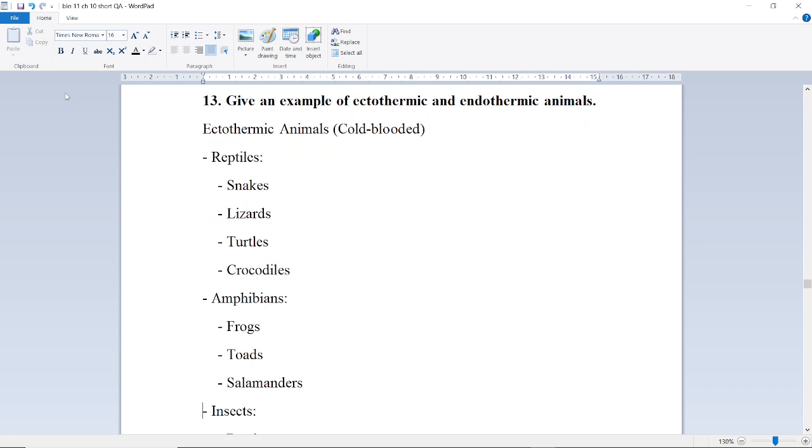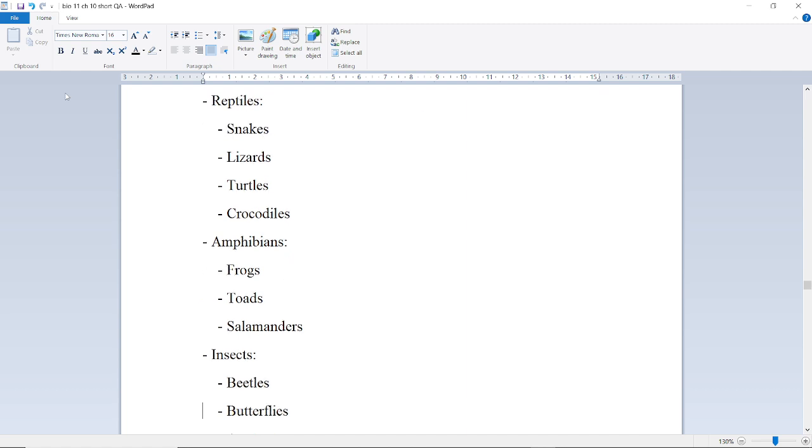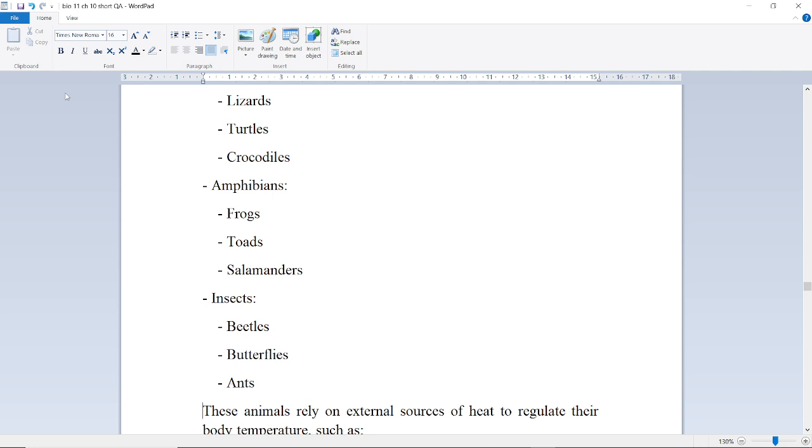give an example of ectothermic and endothermic animals. Ectothermic animals, which are also called cold-blooded, include reptiles like snakes, lizards, turtles, crocodiles, amphibians like frogs, toads, salamanders, and insects like beetles, butterflies, and ants.